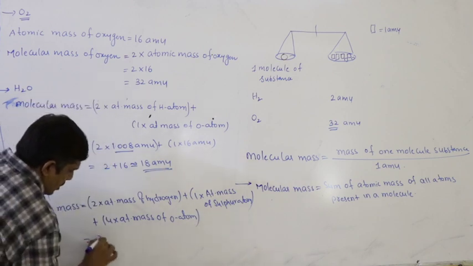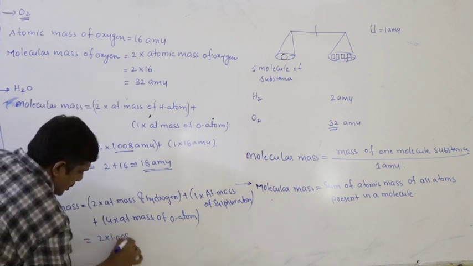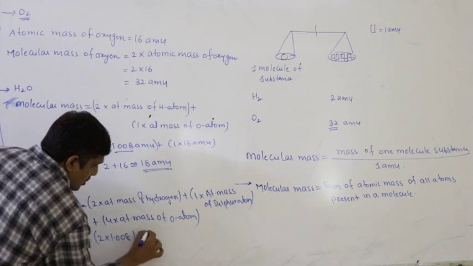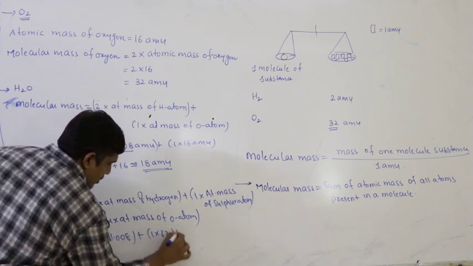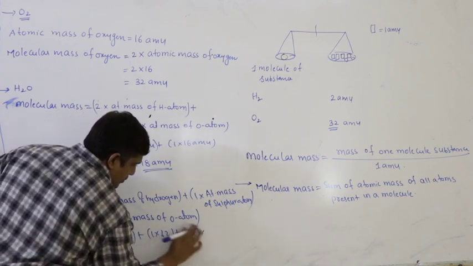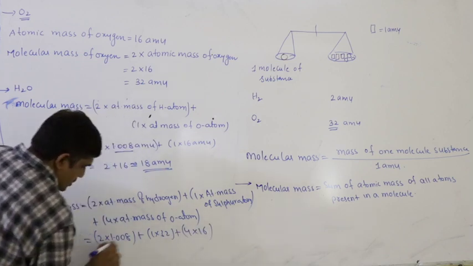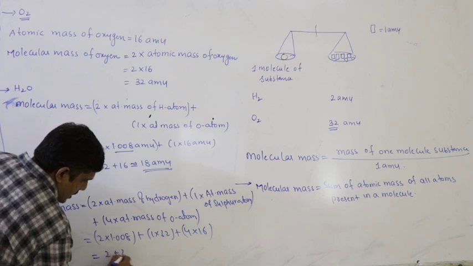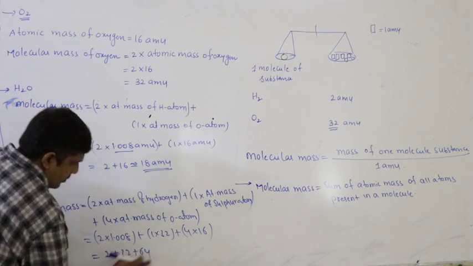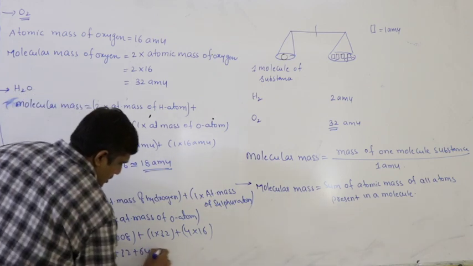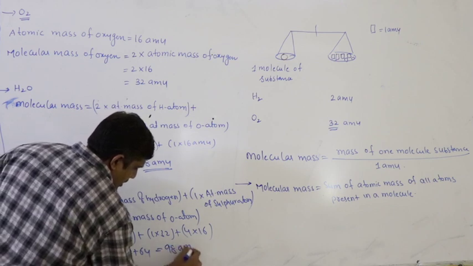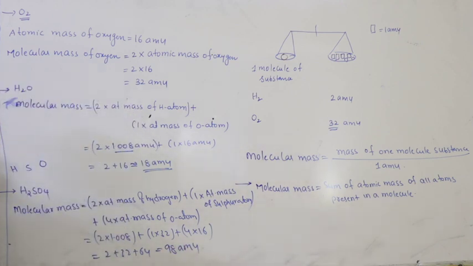Substituting, 2 into 1.008 AMU, 1 into 32, plus 4 into 16. Approximately 2 plus 32 plus 64, that is approximately 98 AMU.